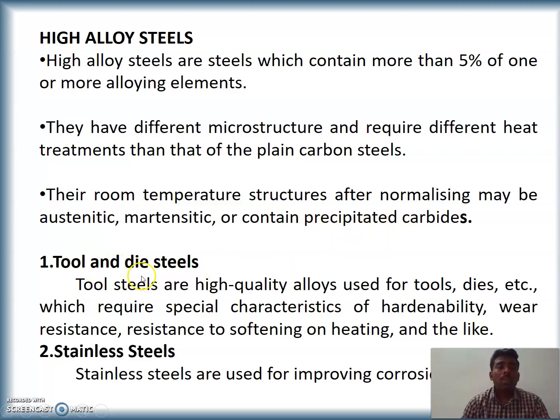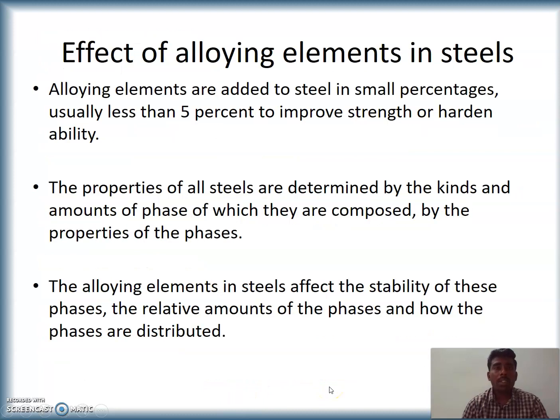Next one is tool and die steels. Tool steels are high quality alloys used for tools, dies, etc., which require special characteristics of hardenability, wear resistance, resistance to softening on heating, and the like. Stainless steels are used for improving corrosion resistance.